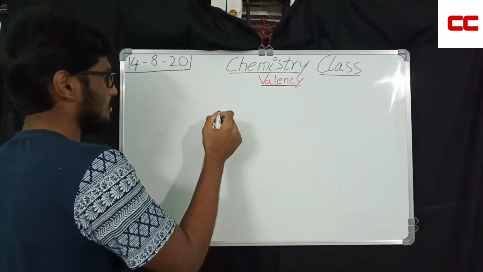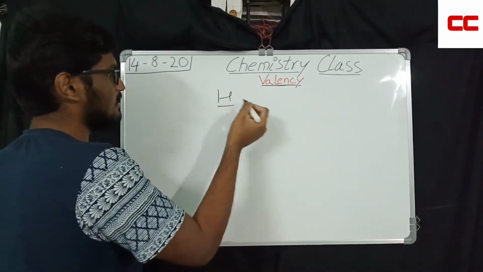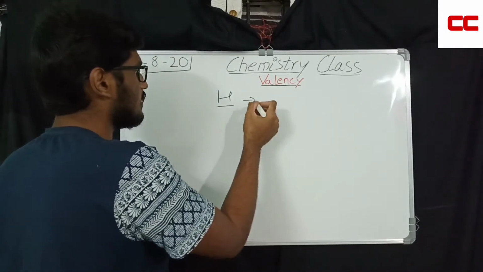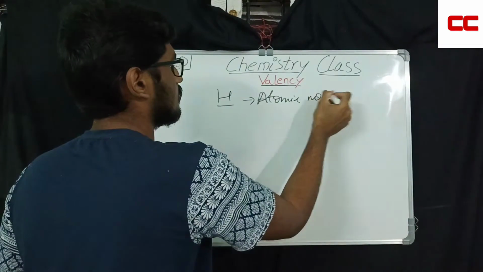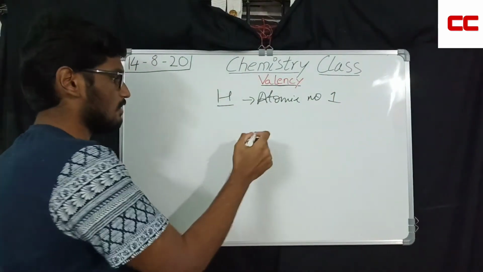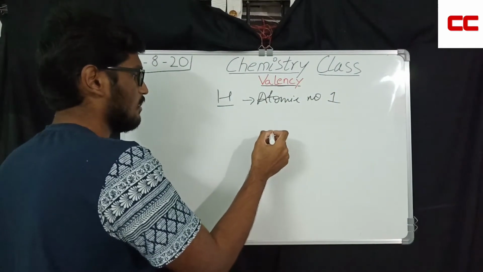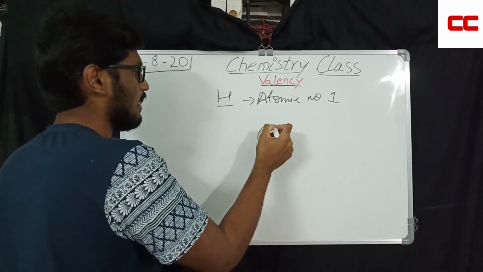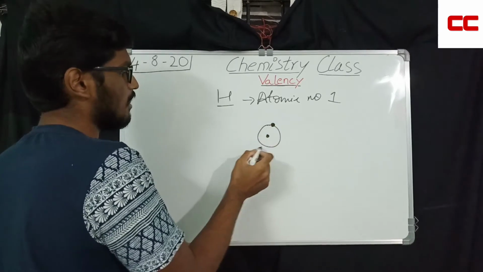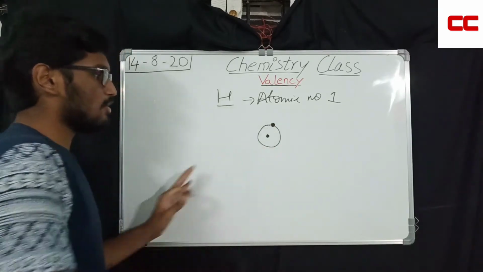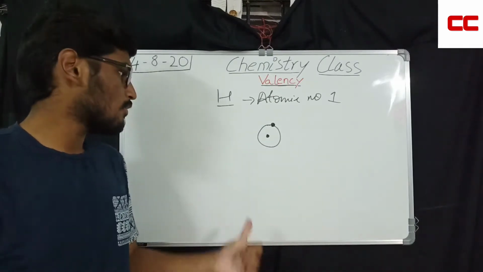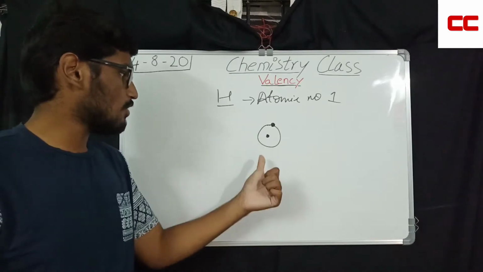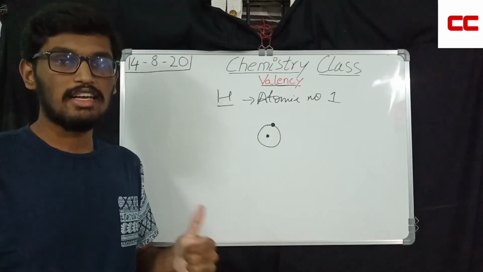For example, hydrogen. What is its atomic number? Its atomic number is 1. That means this is the nucleus and this is the first shell, and 1 electron is present in the hydrogen atom. So now tell me, what is the valency of hydrogen? Whether it is 0 or 1. Yes, exactly.